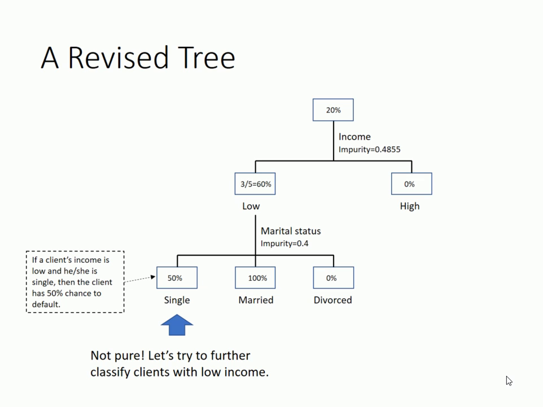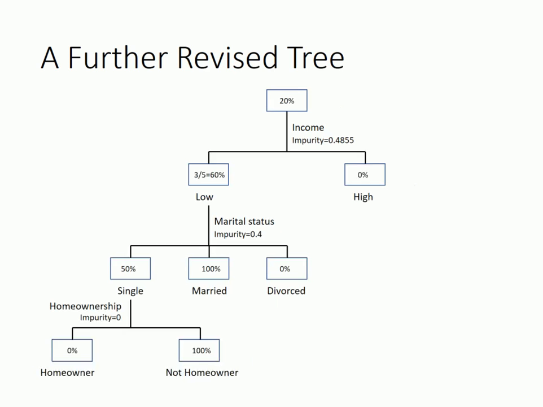However, if a client has low income and is single, the client has a 50% chance to default. If we're going to build a prediction based on this, it is probably going to be quite inaccurate. In fact, if you move 2 slides up, you will find the impurity for this split is 1. So there might be value in further classifying this case. There's only one attribute left now, homeownership. If we further classify the clients with low income and single, we will get this tree. I leave it for you to check that the impurity of this classification is 0.